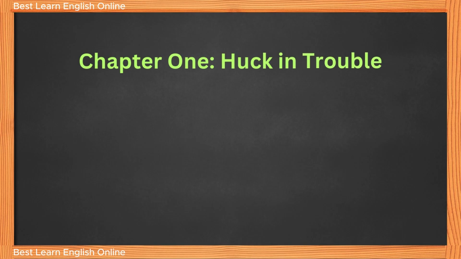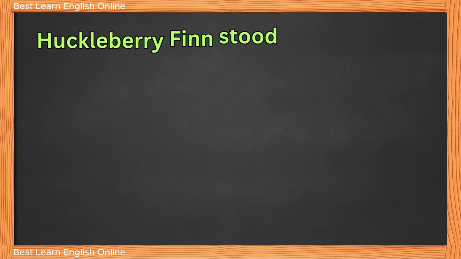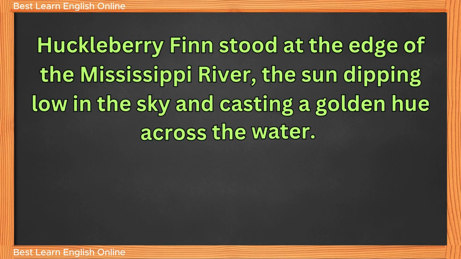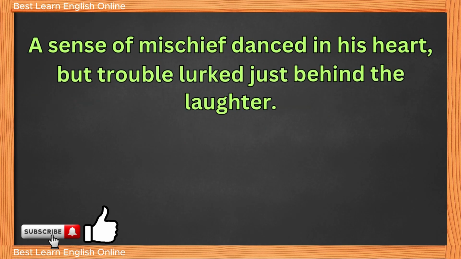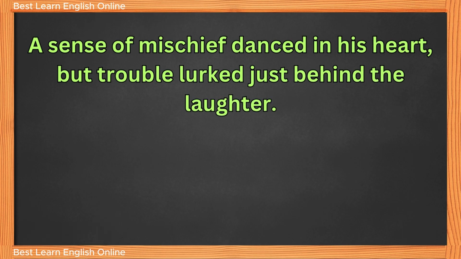Chapter 1: Huck in Trouble. Huckleberry Finn stood at the edge of the Mississippi River, the sun dipping low in the sky and casting a golden hue across the water. A sense of mischief danced in his heart, but trouble lurked just behind the laughter.